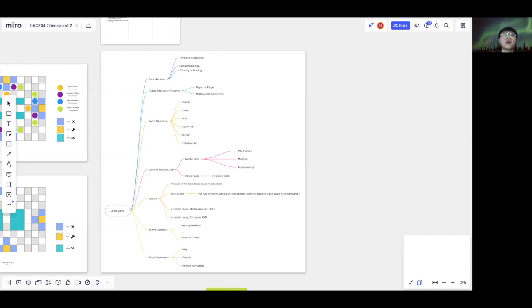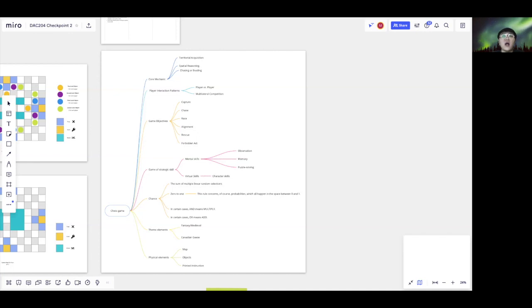And we were thinking about the chance. Since it's a chess game, the player will make several decisions, so it is the sum of multiple linear random selections, and the chance will be 0 to 1. It is whether something happens in the space between 0 and 1. In certain cases, "and" means multiply, and in certain cases, "or" means add. And Christopher will introduce a description rule later.